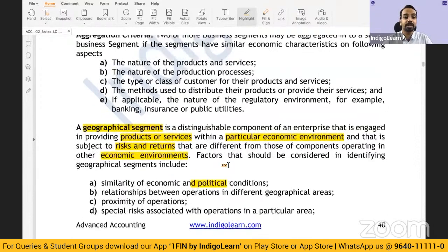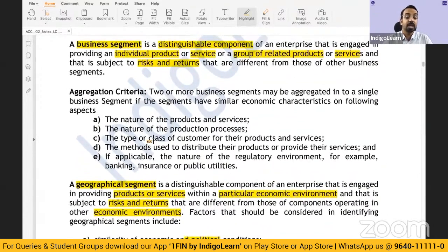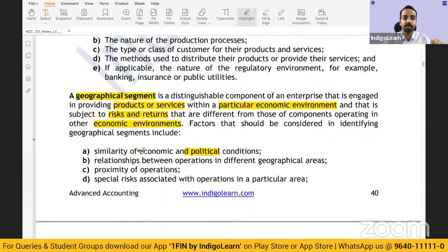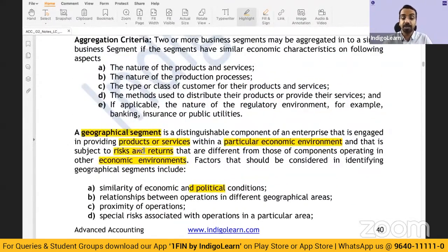Now, sometimes what happens is when it comes to business segments, you can combine two or more business segments. You can aggregate them if they have similar characteristics, like the products or services are similar, the production process is similar, the customers that you're serving are similar. So in that case, you may aggregate. That aggregation can happen if there are same products or similar products and services. Not much of a relevance as far as accounting aspects are concerned, but when you have to take decisions, similar kinds of products, similar kinds of services can be aggregated, right?